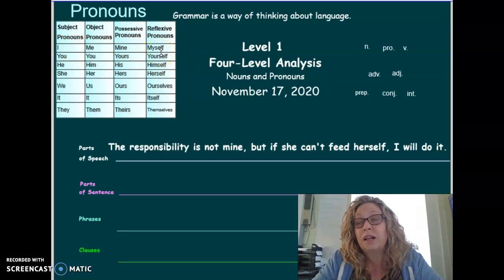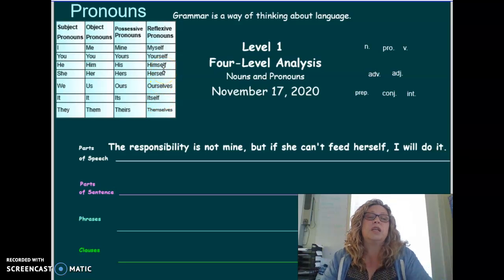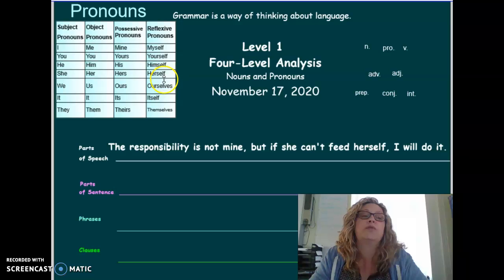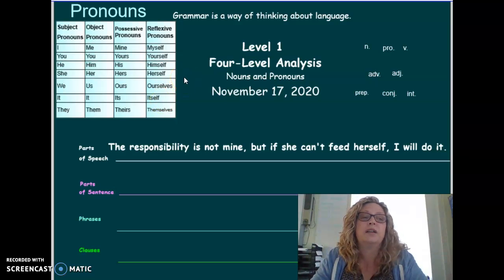I'd say I hug myself. These are things that you do to yourself or that someone does to him or herself. He feeds himself. She washes herself. It loves itself, right? So if you're both doing the action and receiving it, you use reflexive pronouns.